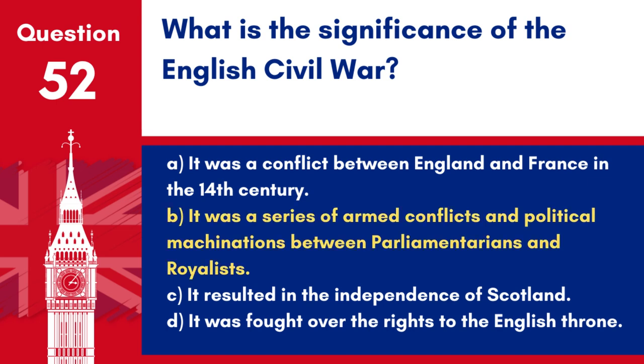Answer: B. It was a series of armed conflicts and political machinations between parliamentarians and royalists. The English Civil War was significant for its lasting impact on the British monarchy and parliamentary system, leading to the temporary overthrow of the monarchy and the establishment of a Commonwealth.